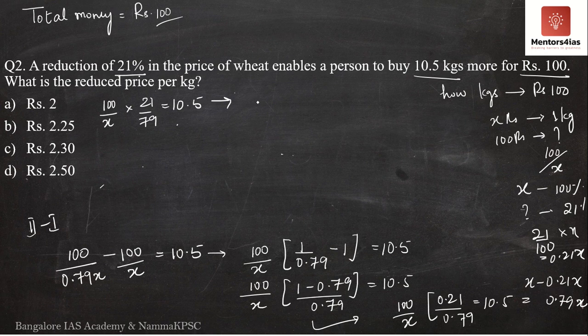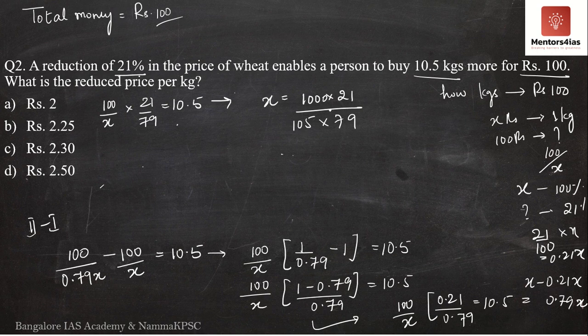So what do we have here? We have x is equal to 100 into 21 divided by, or I'll write it as 1000, and here I'll write it as 105 into 79 over here.